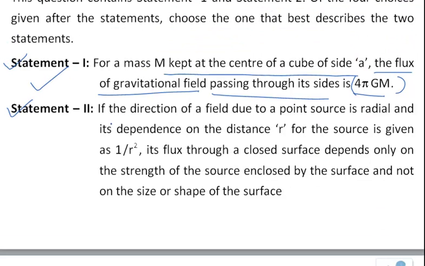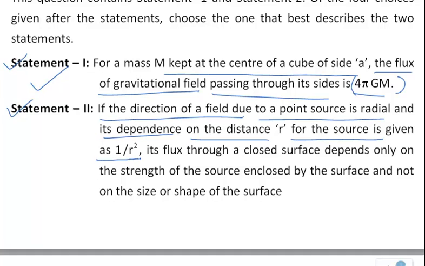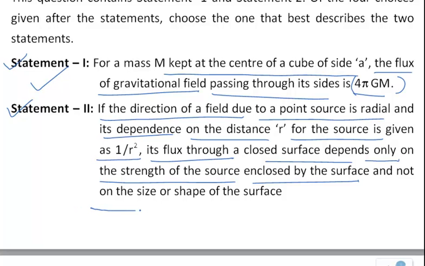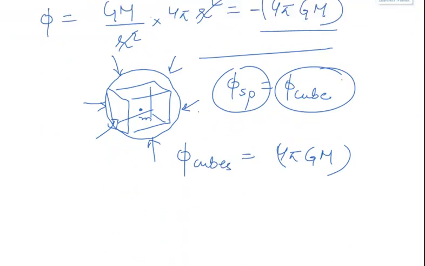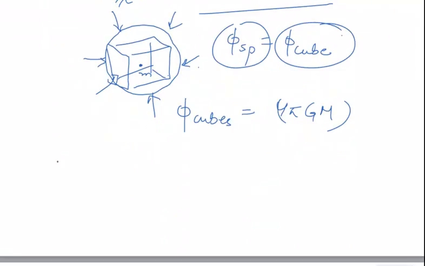Now let us look at statement 2. If the direction of a field due to a point source is radial, and its dependence on the distance r from the source is given by 1 by r square, its flux through a closed surface depends only on the strength of the source enclosed by the surface and not on the size or shape of the surface. Okay, this is also quite logical.